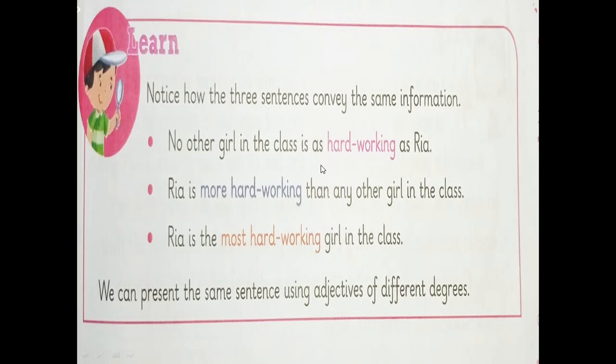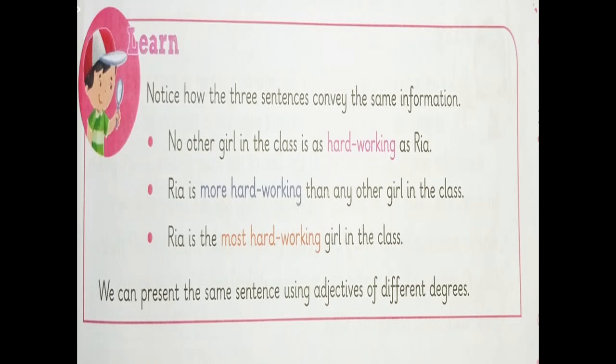In the first one, it was positive degree. In the second one, it was comparative degree. And in this third one, this is the superlative degree. Most hardworking, more hardworking, and then most hardworking. So all these three sentences, although they are trying to portray the same meaning, show the different use of adjectives of the degree. Now let's move to the next example.